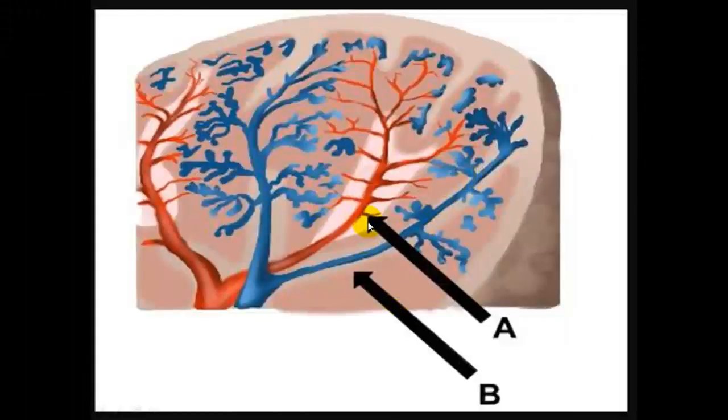So here is another description. These are called the splenic cords, suspended between the red pulp. Here we have the white pulp, and here we have the red pulp. Here we have the capsule, and here we have the trabeculae, which involve the fibrous capsule that penetrates deep within the organ.